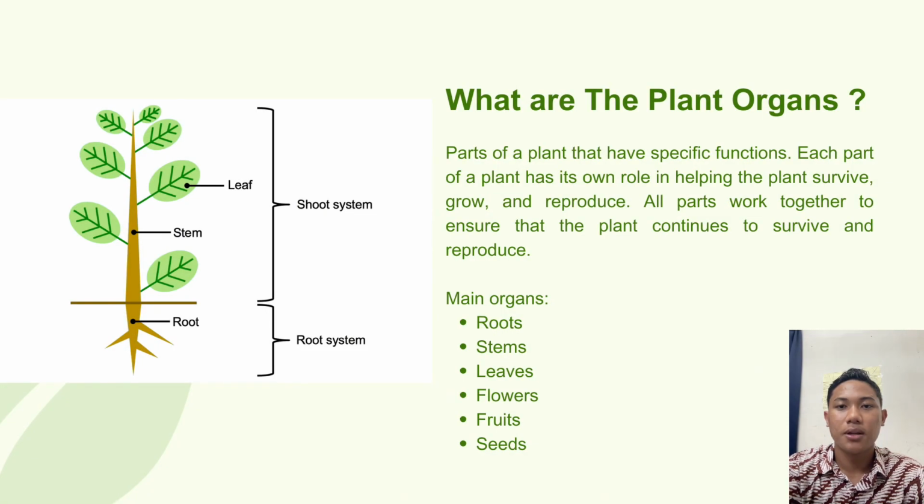Plant organs are parts of the plant that have specific functions. Each organ plays an important role in helping the plant survive, grow, and reproduce. All plant organs work together as a system to ensure the continuity of the plant's life cycle. The main plant organs include roots, stems, leaves, flowers, fruits, and seeds.